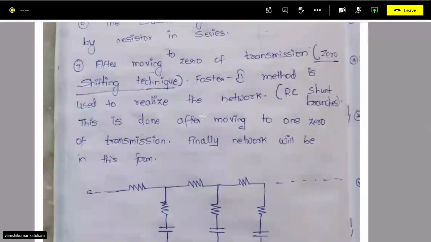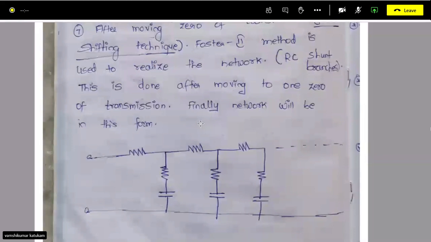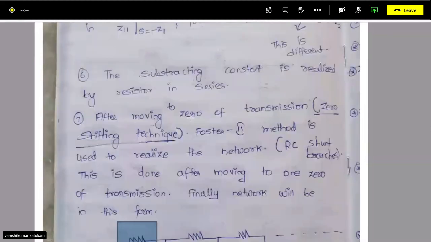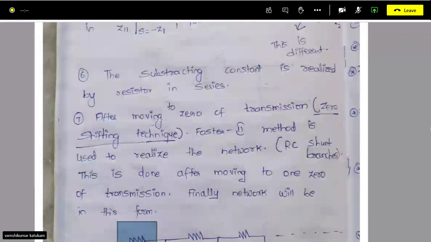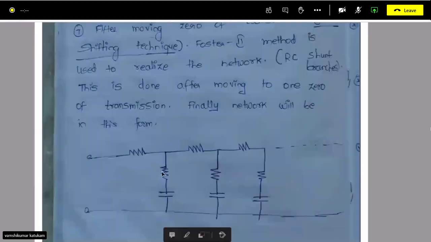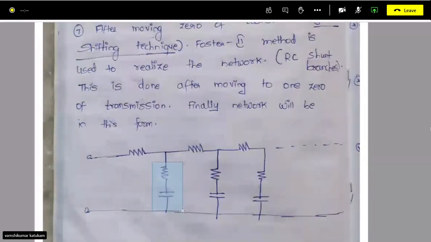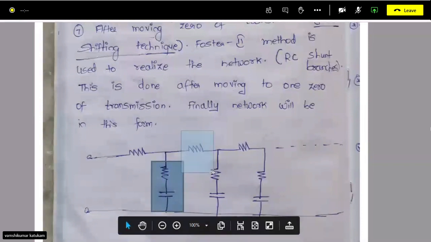After that, again you have to subtract one more constant from the remaining impedance function to get the next zero, and then again you have to use the Foster 2 method. So finally your network will look like this. This first resistor is nothing but the constant you have subtracted by substituting this first zero value, and after that, by using the Foster 2 method, you will get the RC branch. And similarly again the next zero.